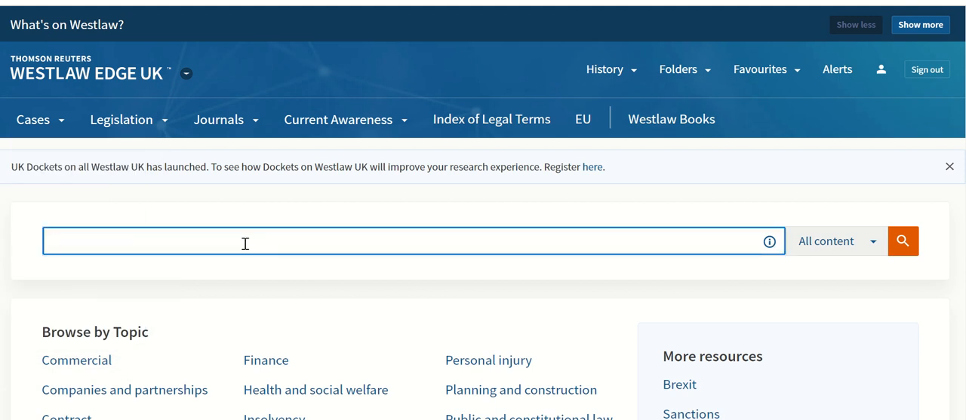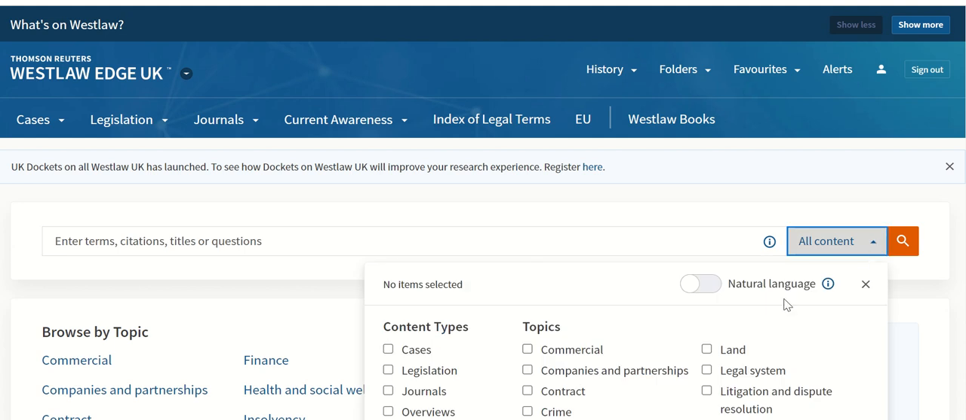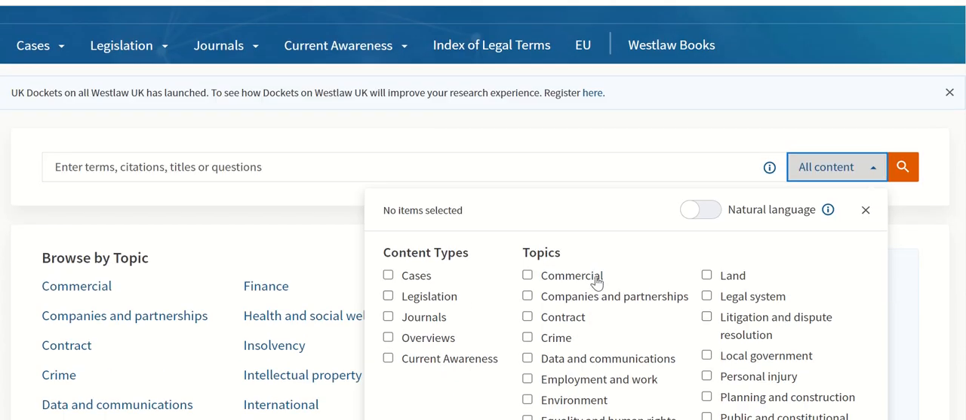Now you can do a search in the main search box, which will search across the whole database. It's a huge database, and so you're likely to come back with a lot of search results, but you can filter those by different content type, or you could restrict your search by content type and topic from here.